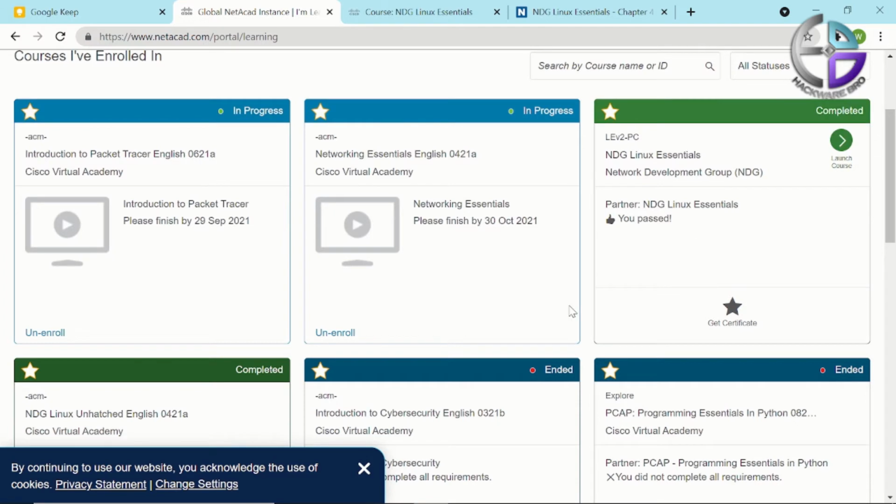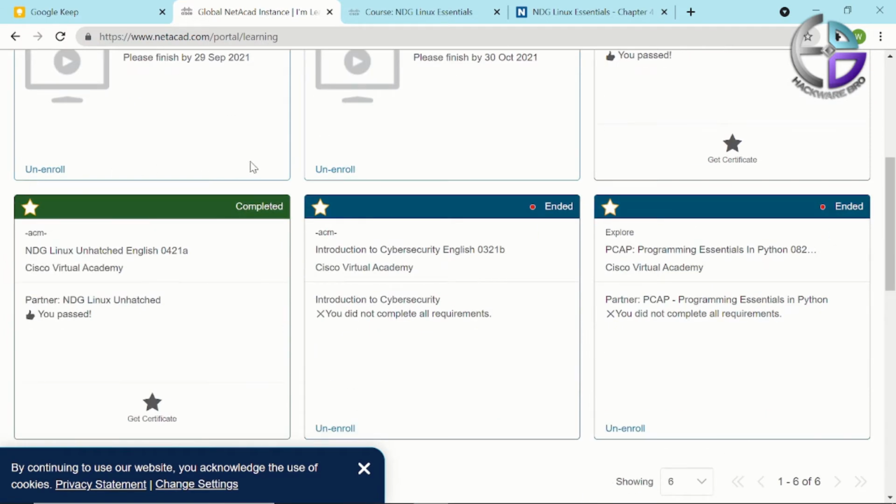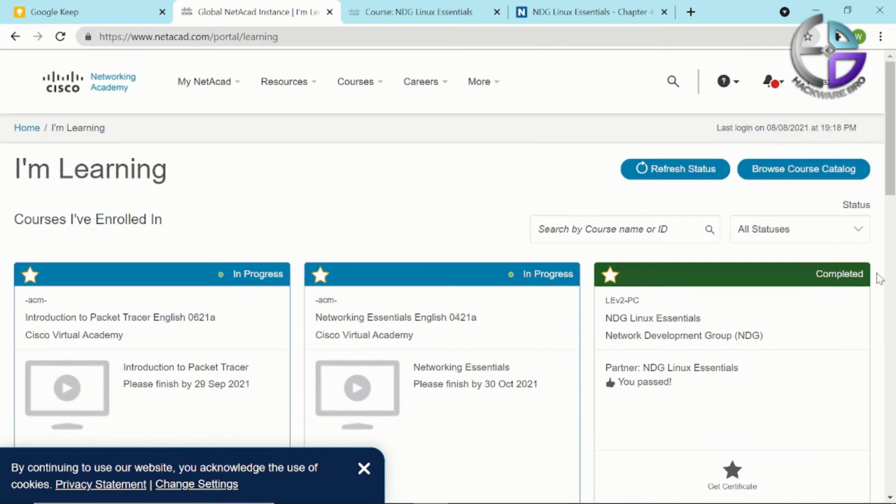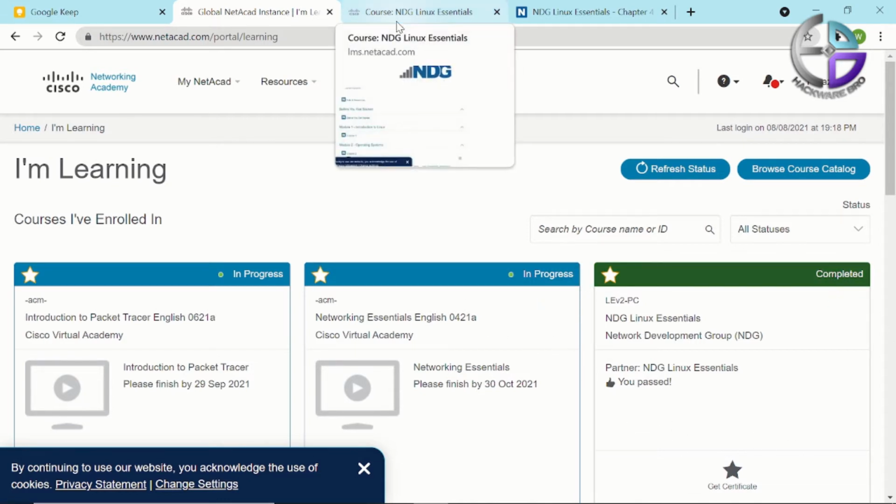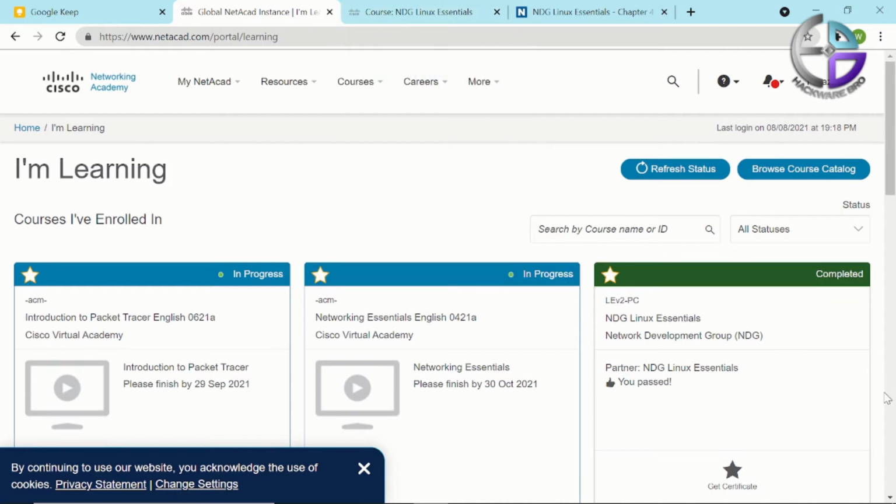As you can see here, 2 types of a Linux course. This is for complete beginners. If you haven't any idea about Linux or how operating system works, then I first recommend this course to you all guys, right? After getting some idea or some basics about Linux, then you can move towards this course. Okay, if you have already some idea about Linux, then I recommend directly this course to you all guys.